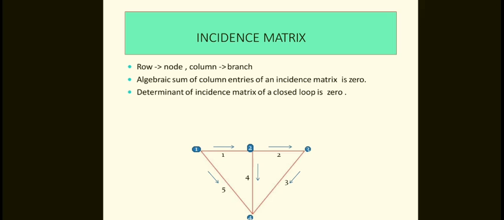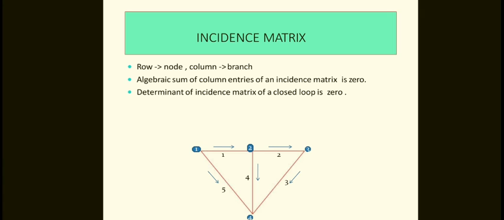If you observe, from node 1 it is leaving, one way towards 2 and the other way towards 4, so this indicates plus 1. If the branch current is entering towards a selected node, then the value of the element will be minus 1.